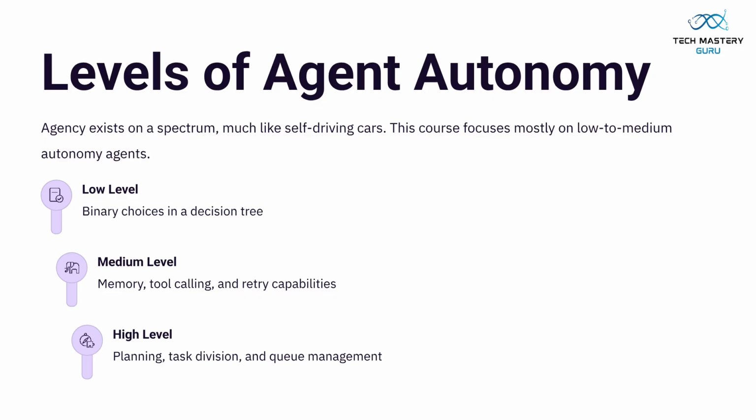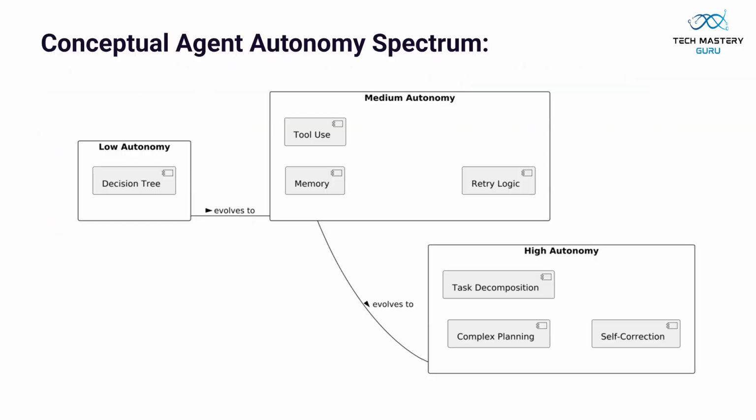Agent autonomy exists on a spectrum, from low-level binary choices to high-level planning and task division. This course focuses on building low to medium autonomy agents, which incorporate memory and tool calling capabilities. This diagram illustrates the conceptual agent autonomy spectrum, showing how low autonomy, decision trees, evolves into medium autonomy, tool use, memory, retry logic, and further into high autonomy, task decomposition, complex planning, self-correction.